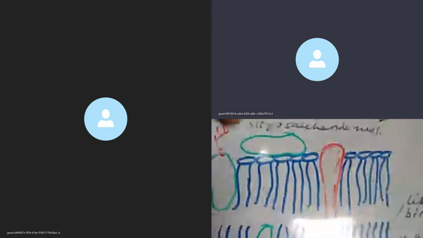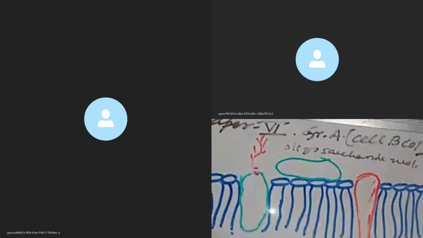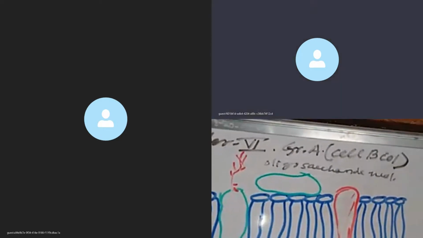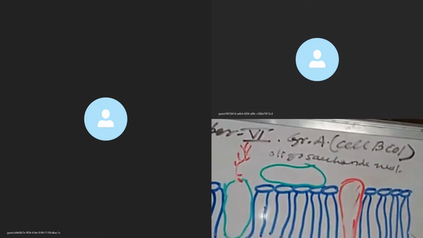This is the structure of the plasma membrane. This is the fluid mosaic model of the plasma membrane. Look here at the whiteboard. You know that this is a lipid bilayer. This is the upper lipid layer, and this is the lower lipid layer. The lipid bilayer has been shown here in blue ink.